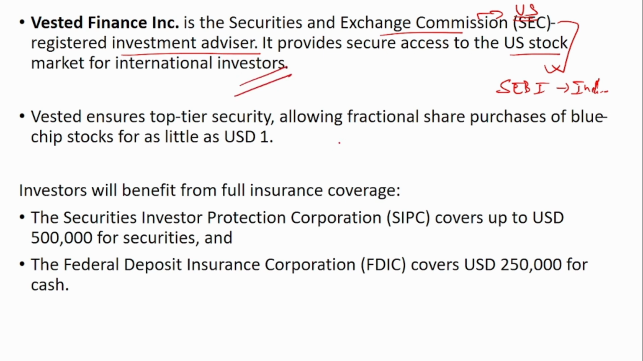Apart from that, Vested will also allow you to make fractional share purchases of blue chip stocks, which means blue chip stocks are quite expensive, so you may not be able to buy one whole share. In that case, you can buy 1/10 or own 1/15 of a share. So Vested allows you to purchase fractional shares of these blue chip stocks. Investors will also get full insurance coverage up to rupees 5 lakh in case of securities, and in case of deposits, the Federal Deposit Insurance Corporation will cover around $250,000.